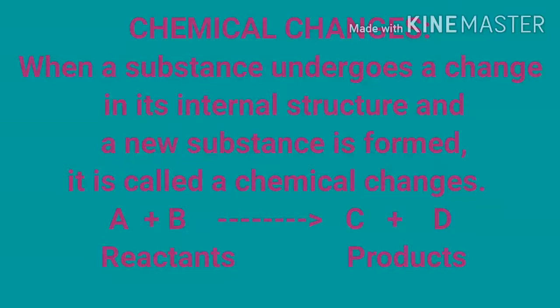But in a chemical change, the internal structure changes and a new substance is formed. And the properties of the new substance are different from the properties of the original substances.